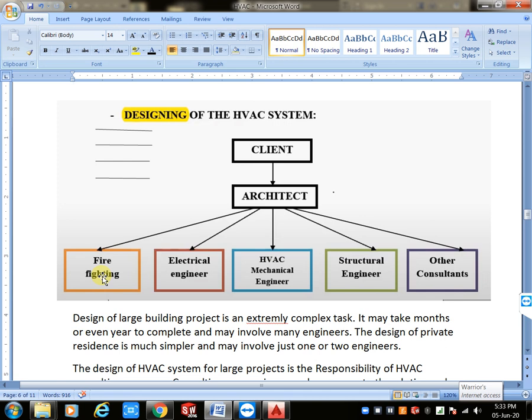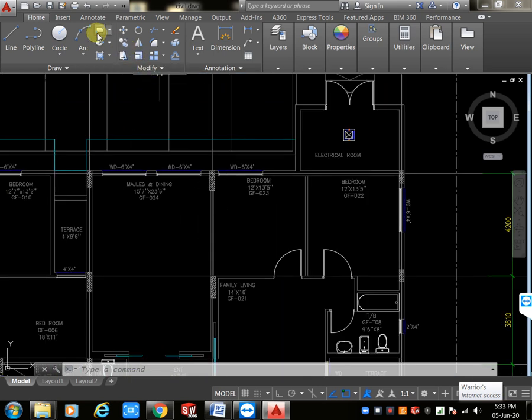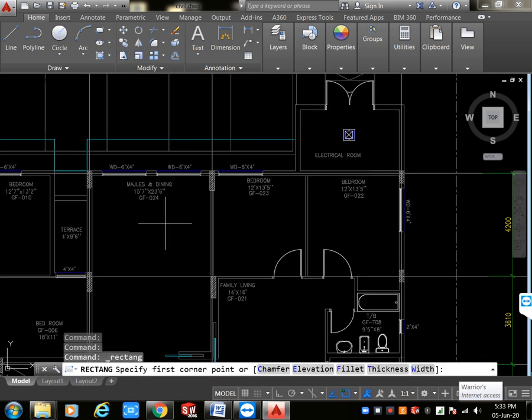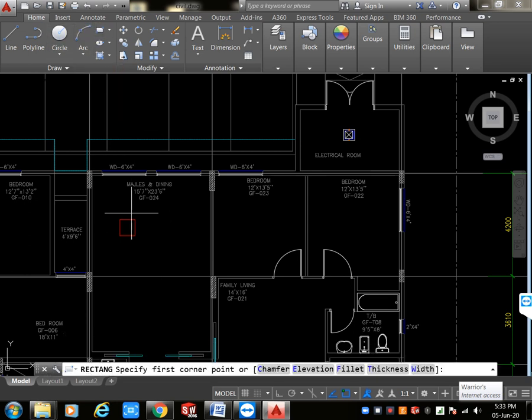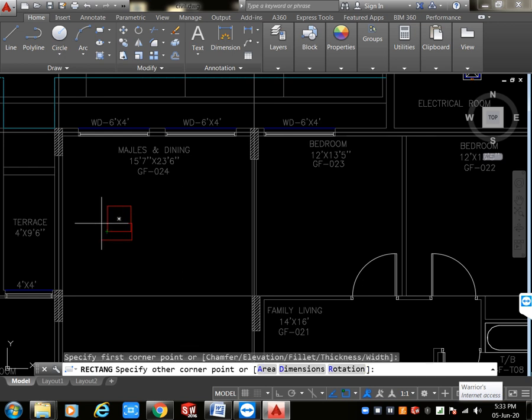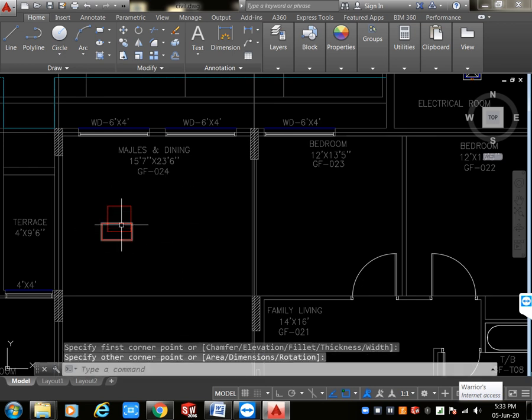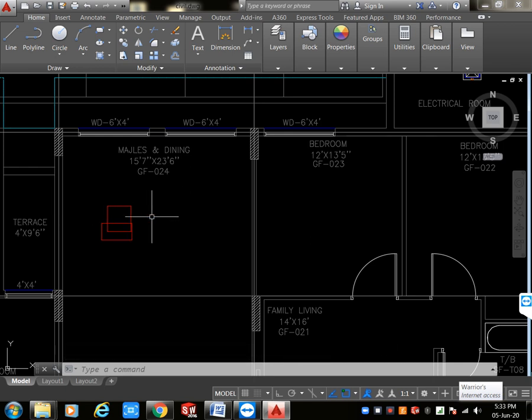For example, this is our room. He has already placed one lighting fixture here. At the same time, the HVAC service person places one diffuser here. Both are clashing now. That is why we need to complete the electrical service first, and after that do the HVAC service. That is better.